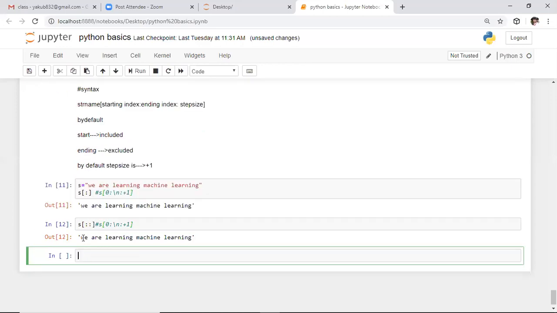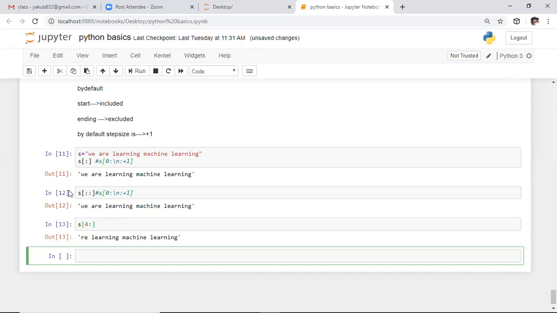After this, if you observe this example, I'm specifying the starting index. Sorry, I want to specify 4. I'm specifying the starting index as 4, and I'm leaving the colon. That means from the 4th index, I want to iterate through the entire string and return it as output. I'm executing this portion.